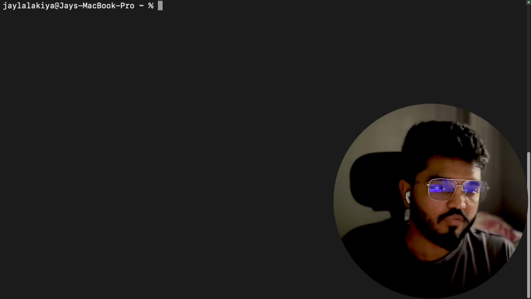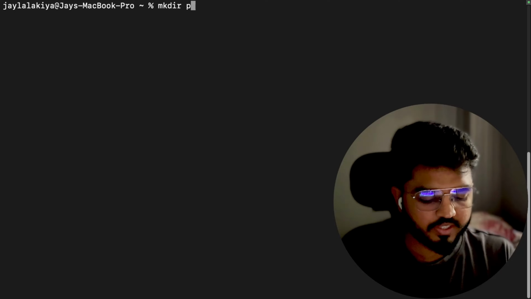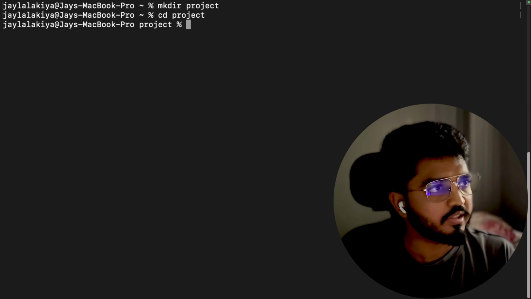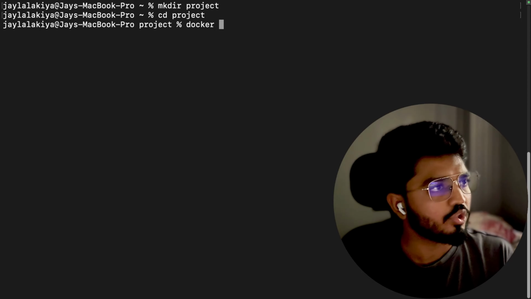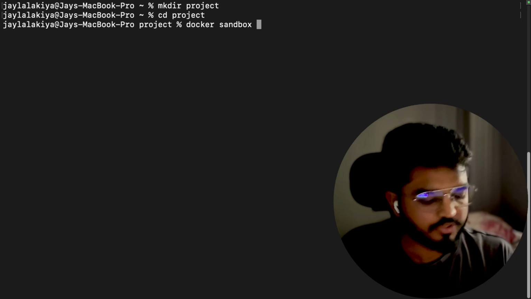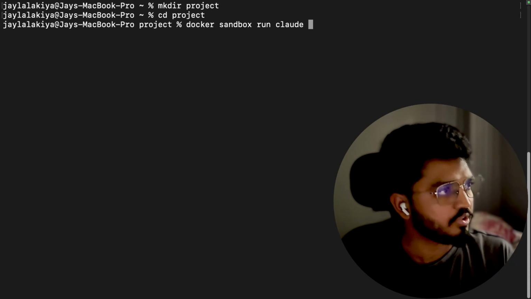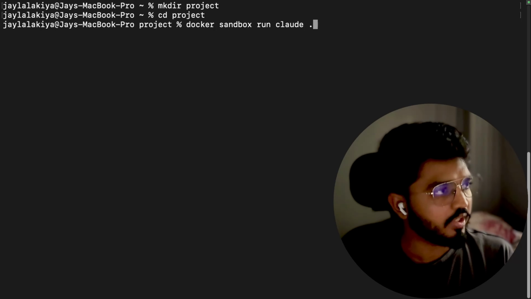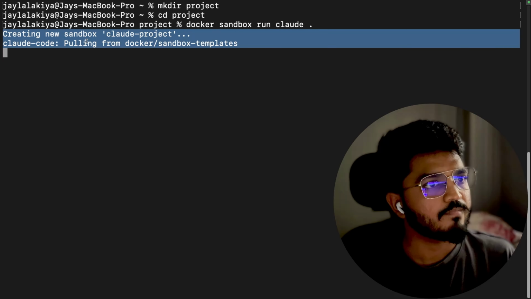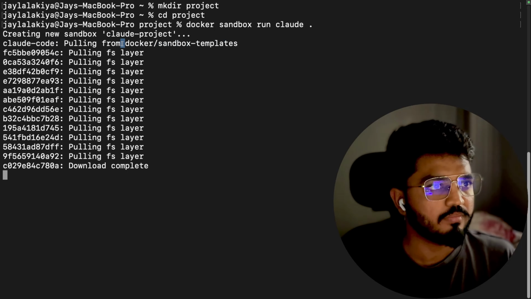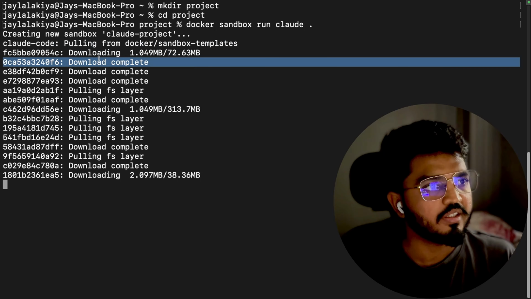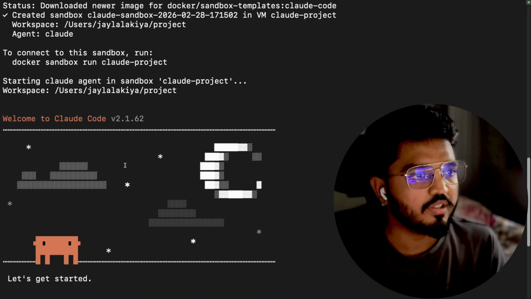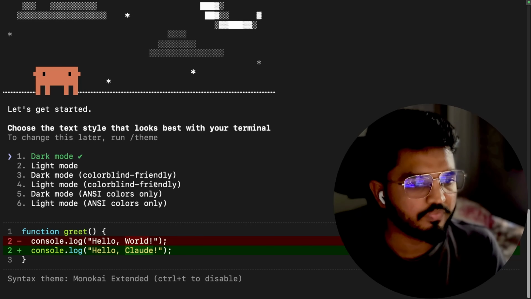So now what's my regular workflow? I create a new project directory for any new project. I go to that directory and I just do docker sandbox run claude. Claude because I want to run Claude. You can write Gemini as well there. Run Claude here, so I do dot. Now it will download the Docker image and build everything, patch everything. Once the download is over, it will automatically launch Claude Code.